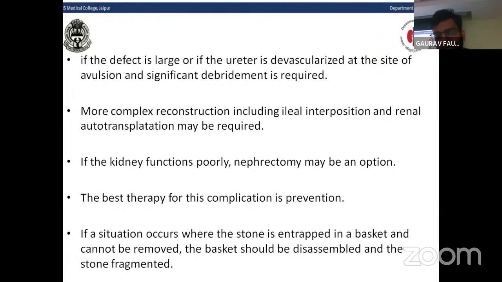The best therapy of this catastrophic complication is the prevention of this complication. If a situation occurs where the stone is entrapped in a basket and cannot be removed, the basket should be disassembled and the stone fragmented, and force should never be applied to extract the stone.